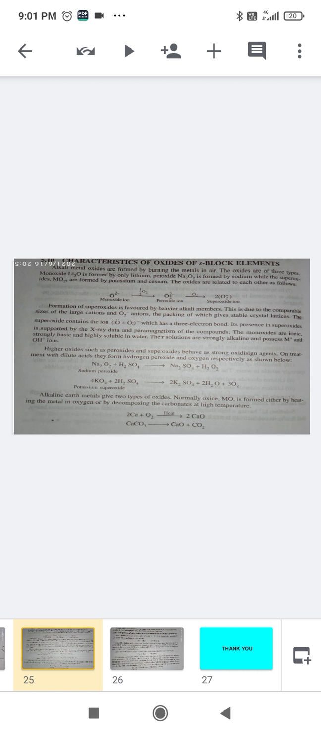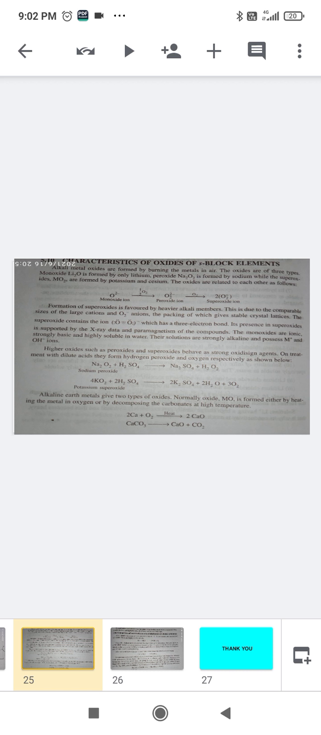monoxide, peroxide and superoxides. So lithium forms monoxide, sodium forms peroxides, while superoxides are formed by potassium and cesium. So the relation between these monoxide, peroxide and superoxide are given below, how they form from each other. Formation of superoxides is favored only by heavier alkali metals. This is due to the comparable size of large cations and oxygen anions, packing of which gives a stable crystal lattice.